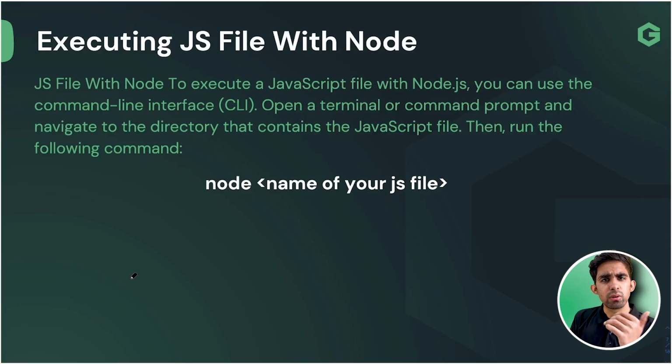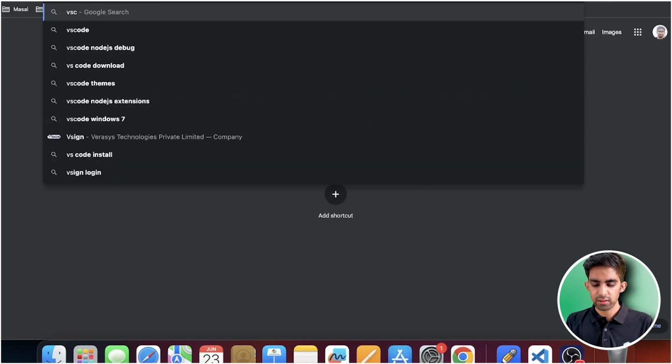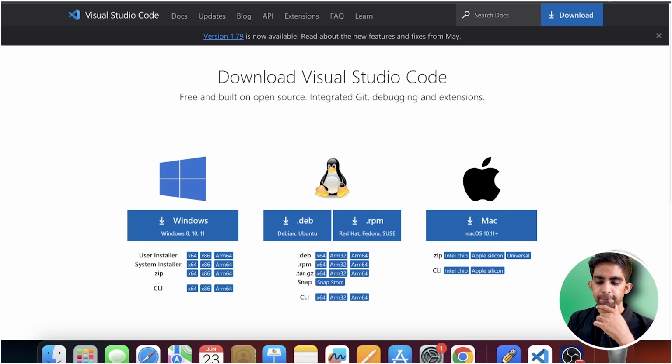But now let's try to run our JavaScript in VS Code. So team, what you need to do for that, just search for VS Code and click on download. Whatever system you have, just download for that. What is VS Code going to do, team? In VS Code, we are going to write the code of our HTML, CSS and JavaScript so that we can see what is happening.